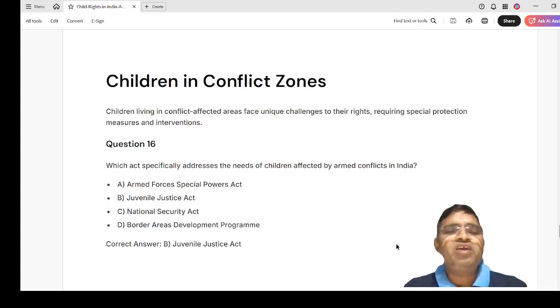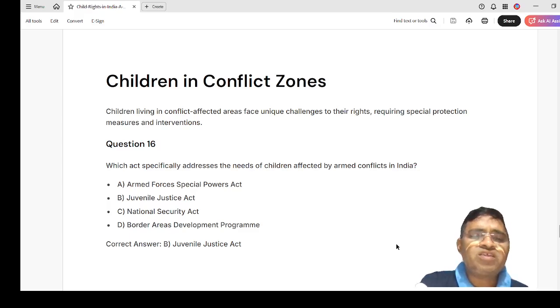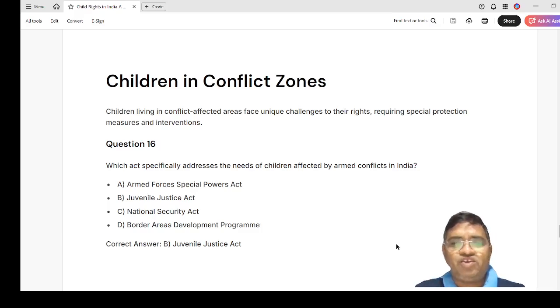Then children in conflict zones. Okay, children living in conflict areas face unique challenges to their rights, requiring special protection measures and intervention. Okay, so in the conflict area, which act specifically addresses the needs of the children affected by armed conflicts in India? Here the options are Armed Forces Special Powers Act, Juvenile Justice Act, National Security Act, Border Areas Development Program. It is the Juvenile Justice Act.